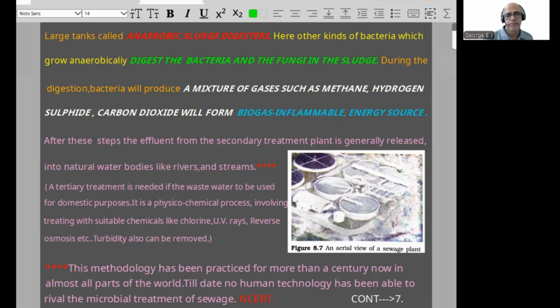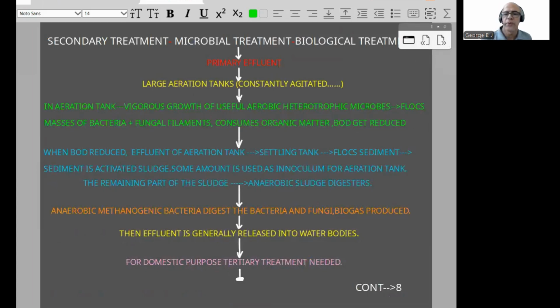So it is a natural procedure. Now, for secondary treatment, again I have represented a flowchart, so it will be convenient for you. This is the way you have to prepare before NEET or the theory exam, and it will be useful. All the content will be just in one or two pages, that way you can reduce it. Otherwise, nobody can study all the chapters in a detailed manner.